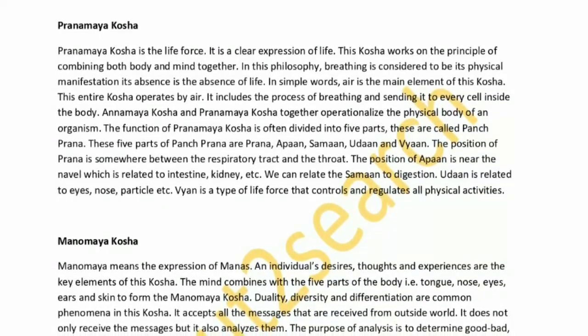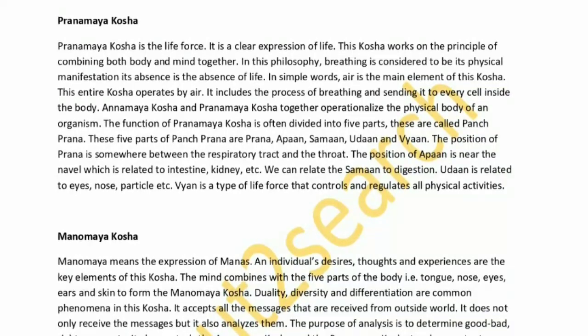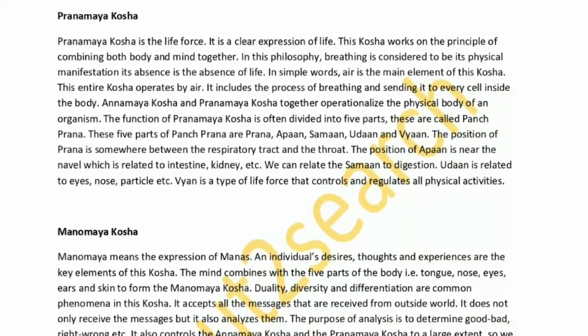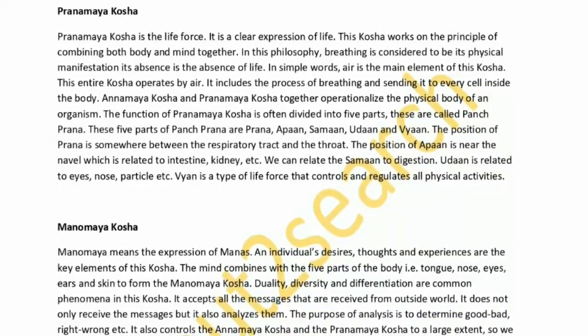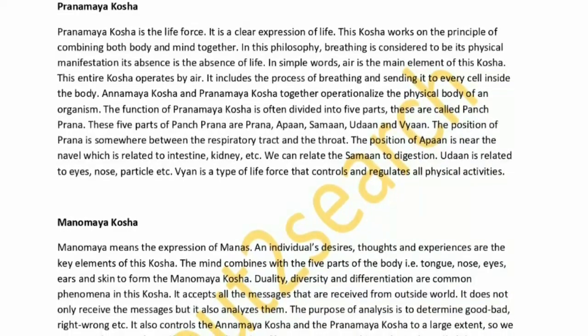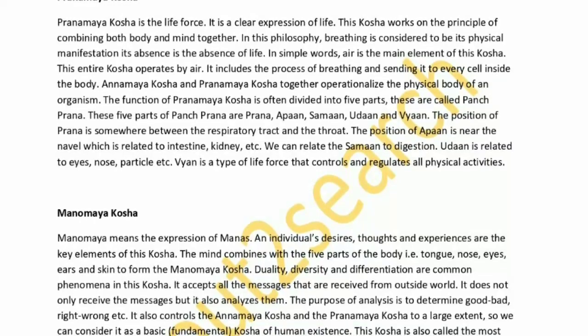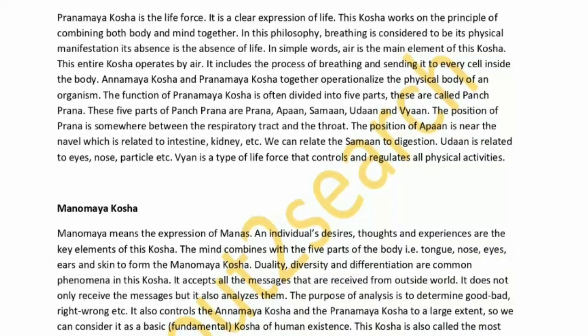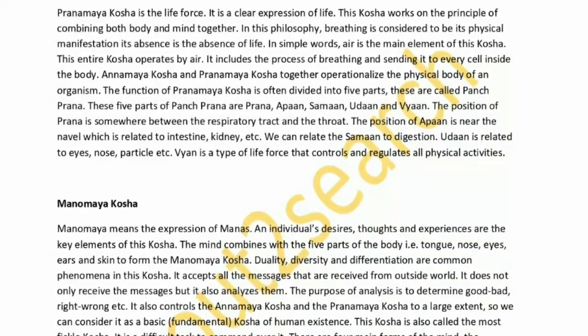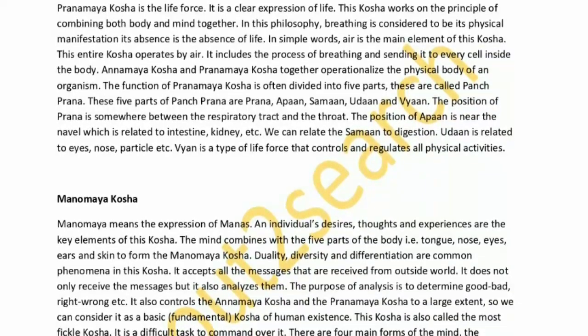Annamaya Kosha and Pranamaya Kosha together operationalize the physical body of an organism. The function of Pranamaya Kosha is often divided into 5 parts. These are called Panch Prana. These 5 parts of Panch Prana are Prana, Apana, Samana, Udana and Vyana. The position of prana is somewhere between the respiratory tract and the throat.